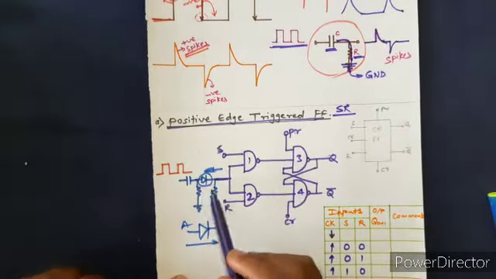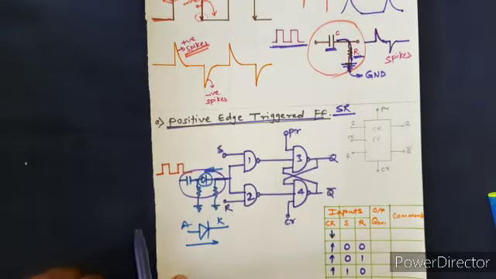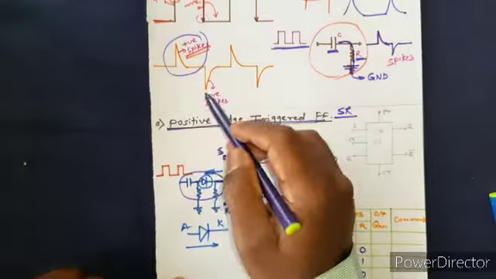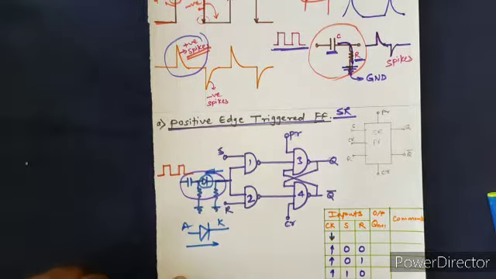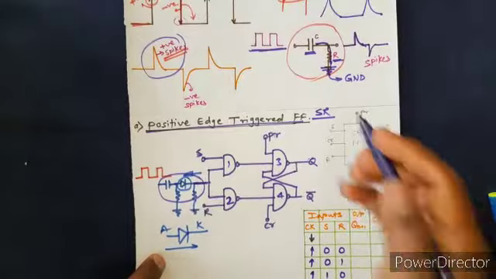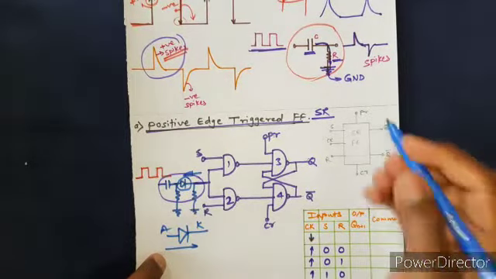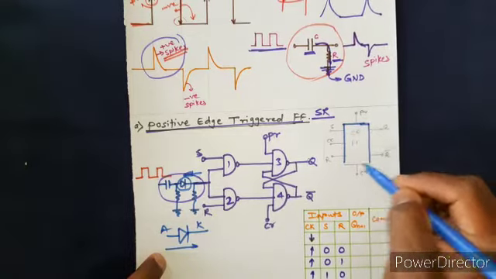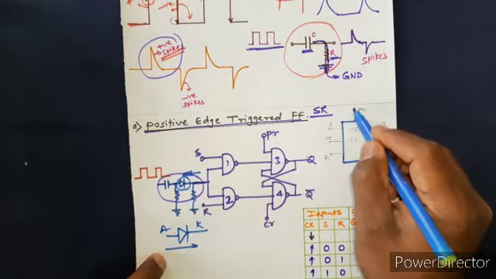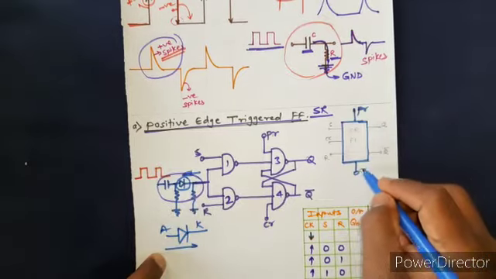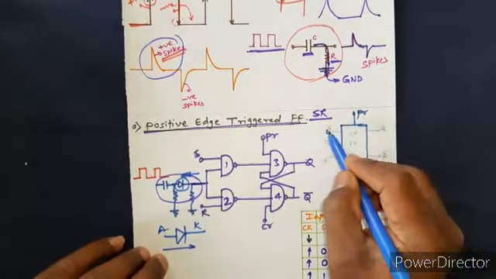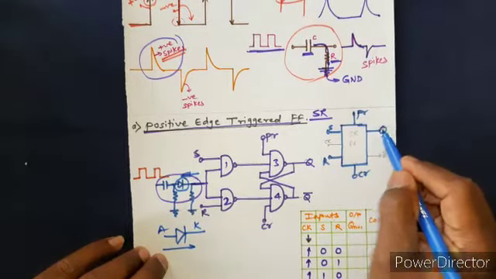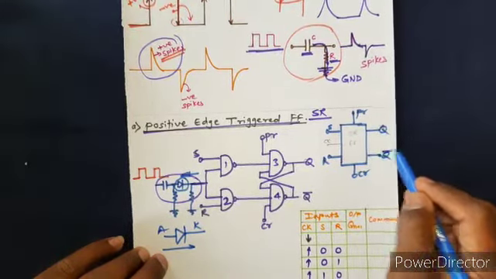Okay, why positive? Because this complete circuit now will generate only these positive spikes, not negative spikes. So this is the symbol for this positive edge triggered SR flip-flop. This is preset PR, this is clear CR, we have S input, we have R input, we have Q, then we have Q bar.